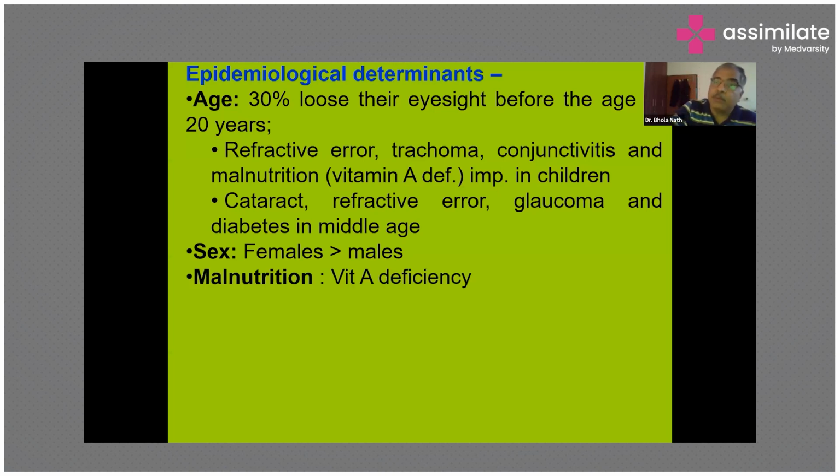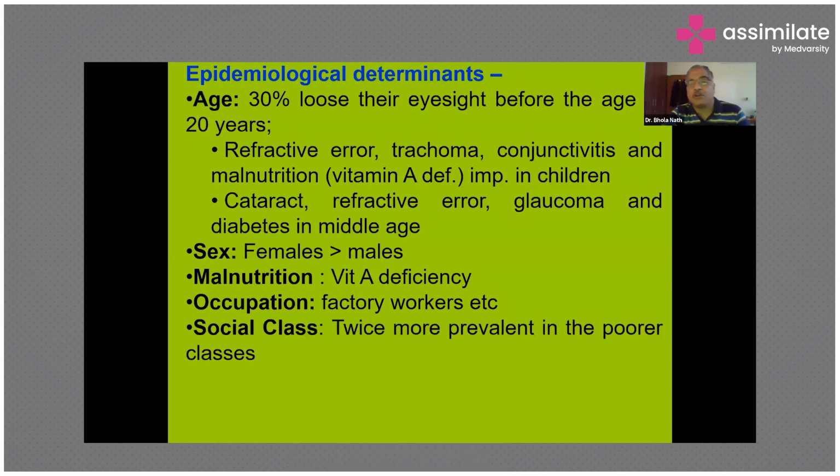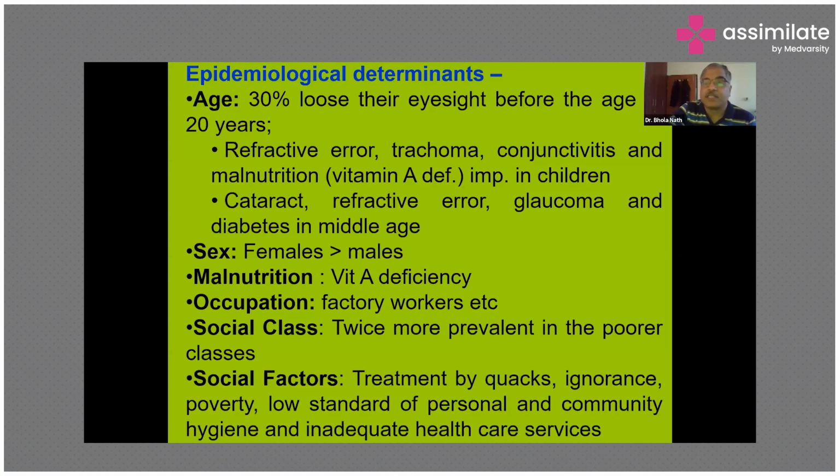Then persons who are suffering from malnutrition themselves are suffering from vitamin A deficiency, which again is an important determinant of the occurrence of this blindness. Those who are working in some kind of factory where chances of getting injury to the cornea or to the eye are there are also more likely to suffer from this blindness. Social class: it is twice as prevalent in the poor class as compared to the higher classes. Then among social factors, treatment by quacks, ignorance, poverty, low standard of personal and community hygiene, and inadequate health services are responsible for causing blindness.